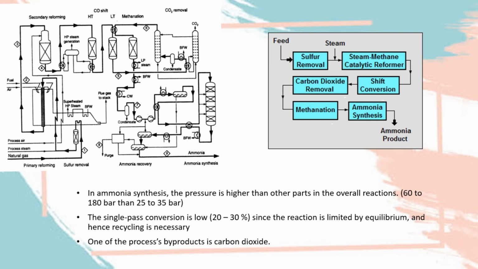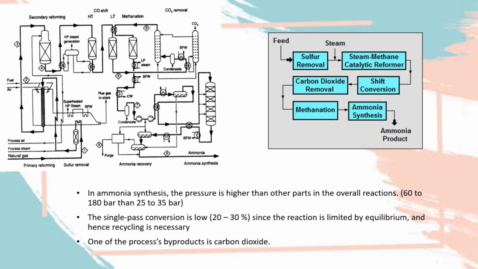Firstly is sulfur removal. The first step is to remove sulfur. Why is that the process? It is because sulfur compounds will deactivate the catalyst used in the following steps.